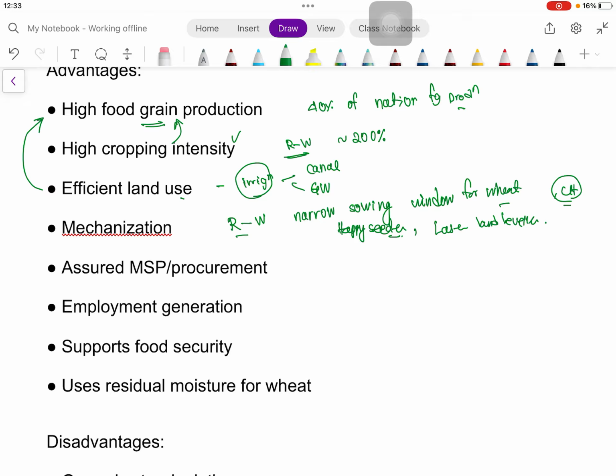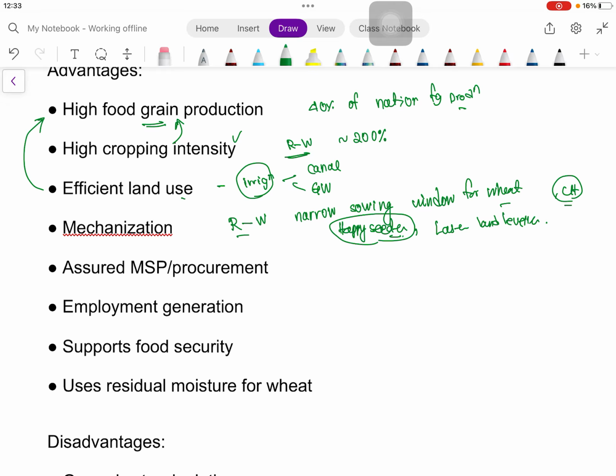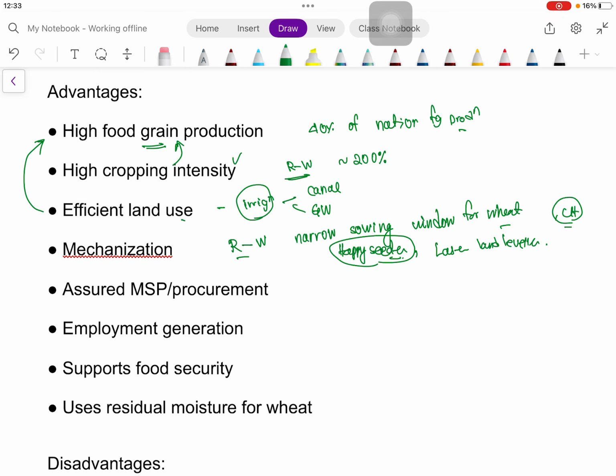We will deal with the Happy Seeder again when we discuss stubble burning in detail. Another thing is, there is also labor shortage when rice is harvested, and the crop residues are very voluminous, because the area is around 11 million hectares.